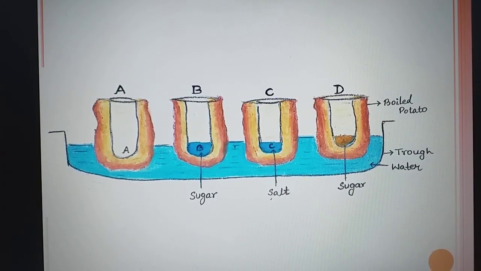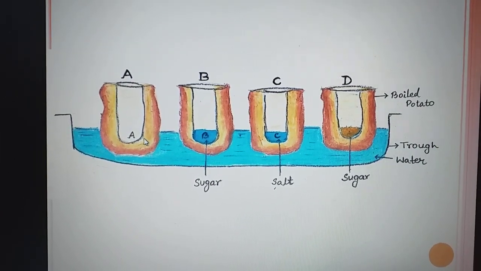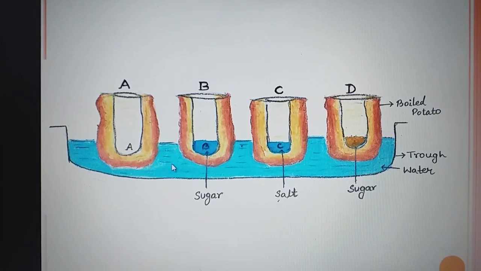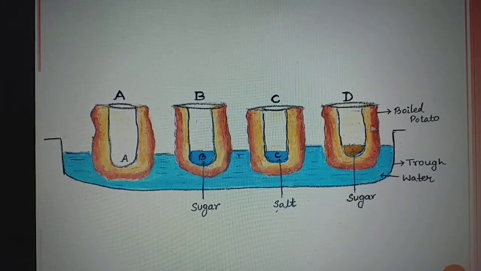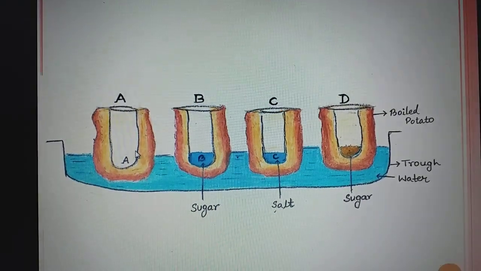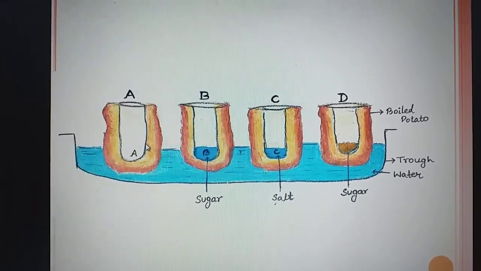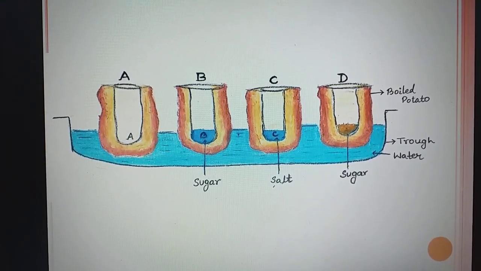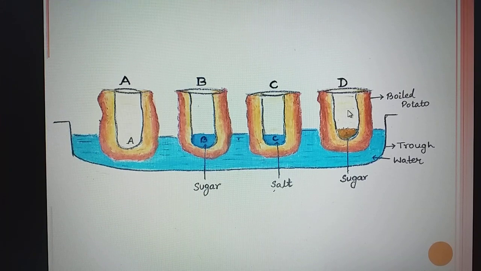Now question number 9. To make it clearer, I have drawn the diagram. For this question, 4 potatoes are taken and labeled A, B, C and D. Now how to do this experiment? You have to take 4 peeled potato halves and hollow each one out to make potato cups. See there, these are potato cup A, potato cup B, potato cup C and potato cup D.